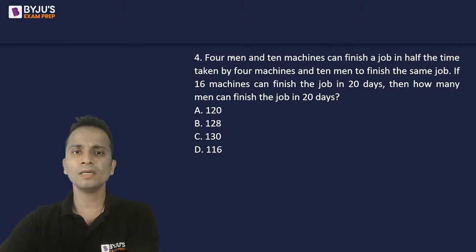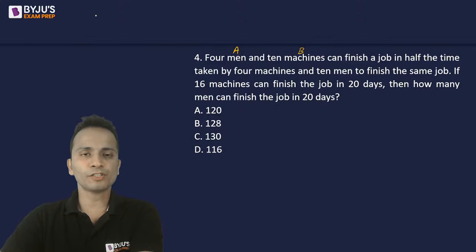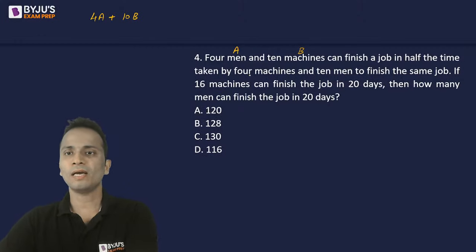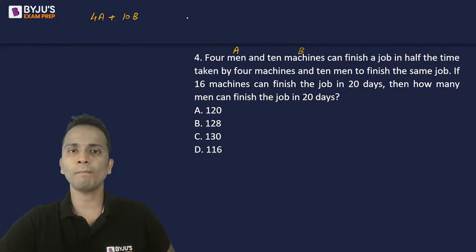Now I'll consider men as A and machine as B. First of all, four men and 10 machines are working, and they can finish the job in half the time taken by four machines and 10 men.